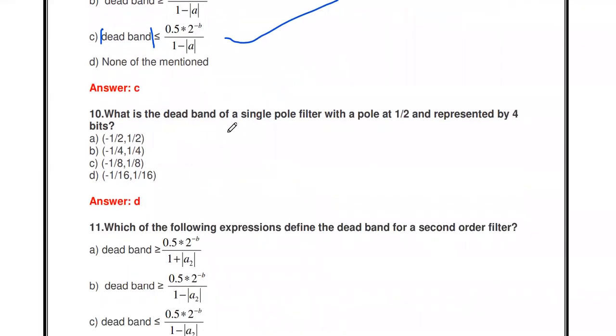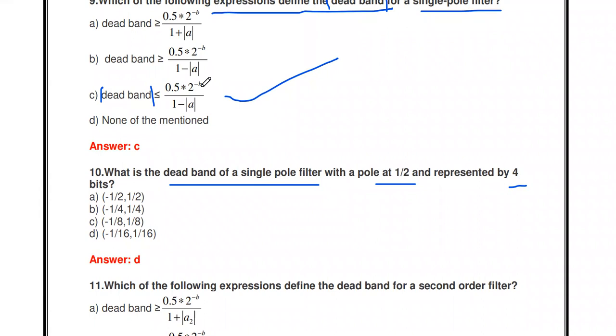Then the next thing: what is the dead band of the single pole filter with a pole at 1 by 2 and it is represented by 4 bits? In this formula, b is the number of bits, so b used is 4. The pole value, this a value, filter coefficient is 1 by 2. If you substitute a as 1 by 2 and b as 4 in this formula, we will get the dead band answer as minus 1 by 16 to 1 by 16. Similarly, for any value of a and b, you may calculate it.